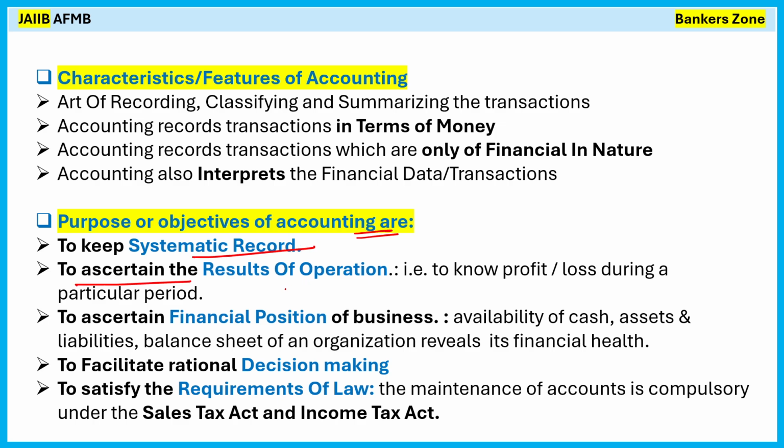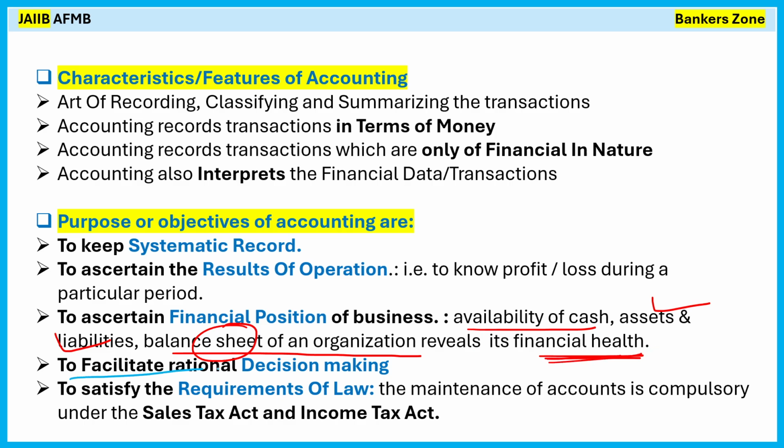To ascertain the result of an operation, that is what? To know the profit or loss during a particular period. For example, what I have earned or lost in the previous quarter. So the result of operation can be found using the accounting. To ascertain the financial position of the business: availability of cash, asset and liability. The balance sheet of an organization reveals its financial position. So using accounting, you prepare your asset and liability, the balance sheet, and the profit and loss statement. Based on that, you are able to get the financial health of the organization.